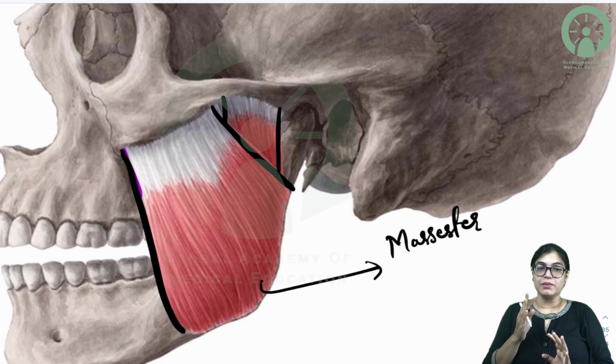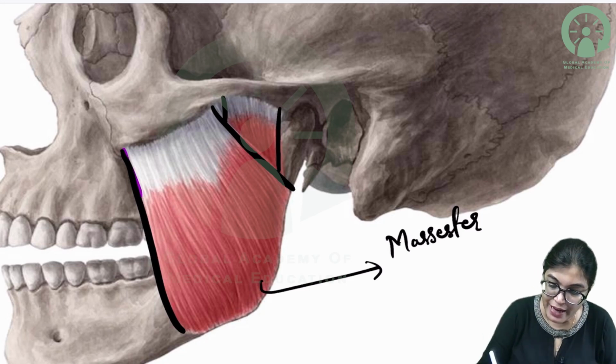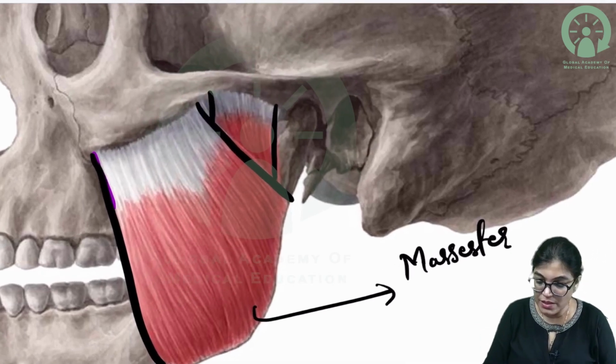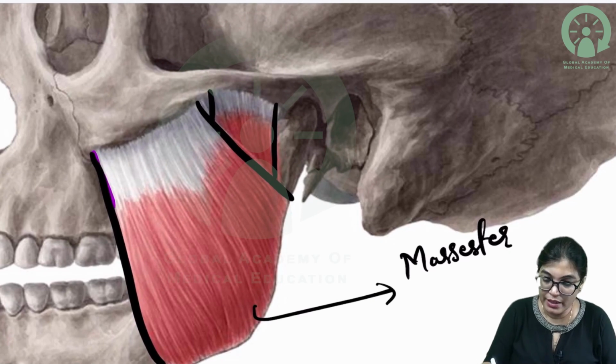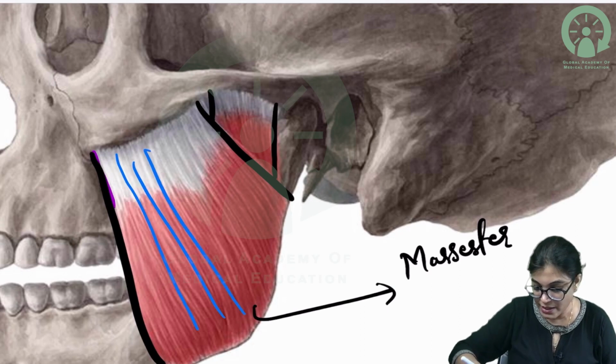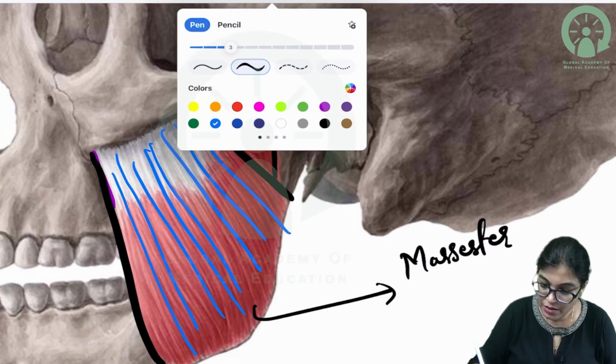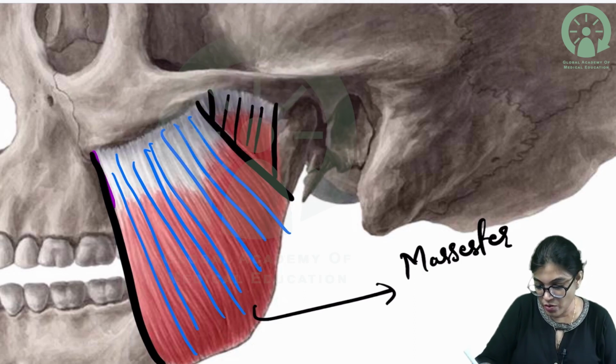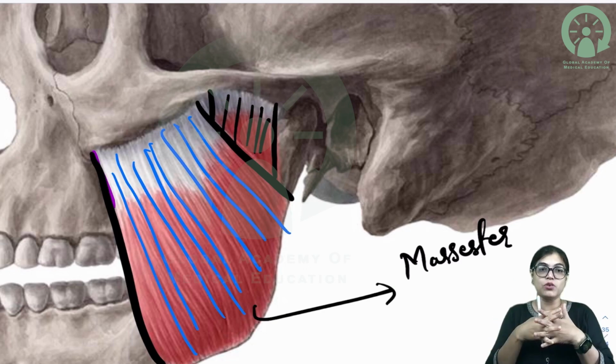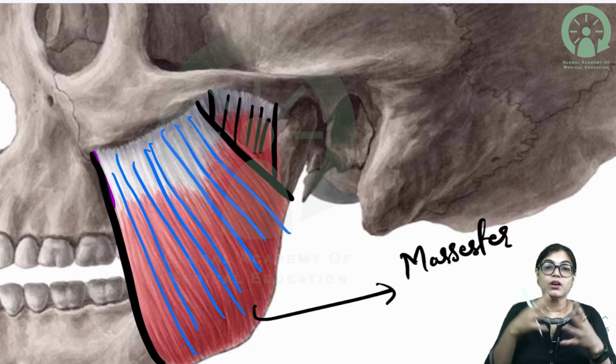That is the masseter muscle. And when you see the fibers of the masseter muscle, if I enlarge this, you can clearly see, let me use a different color so that you can understand, the fibers of these muscles are going in this direction, and the fibers of these muscle fibers here are going in this direction. So you can say they are crisscrossing each other. That means the muscle fibers of the masseter muscle are crisscrossing each other.